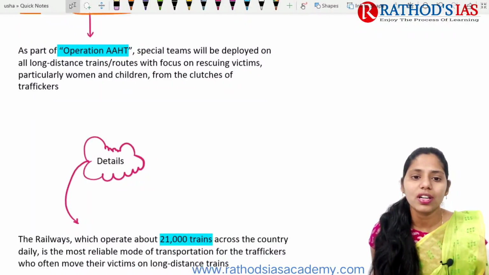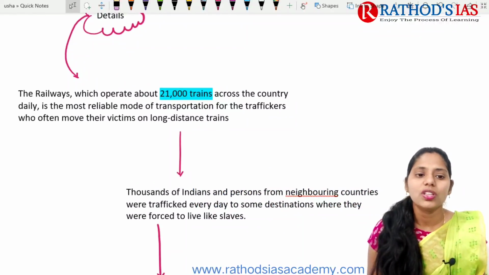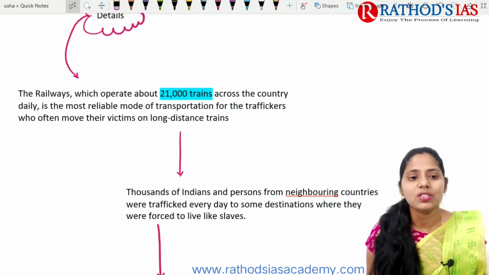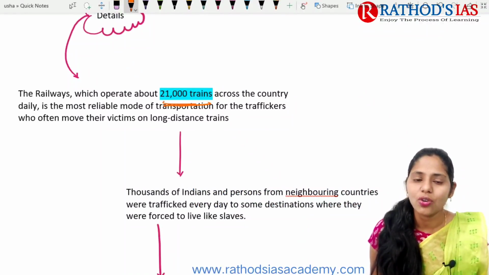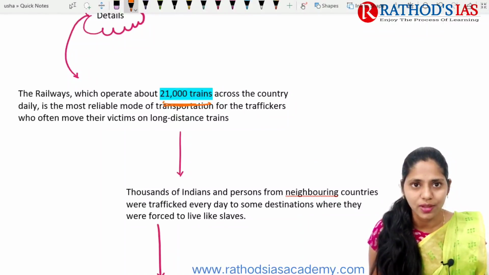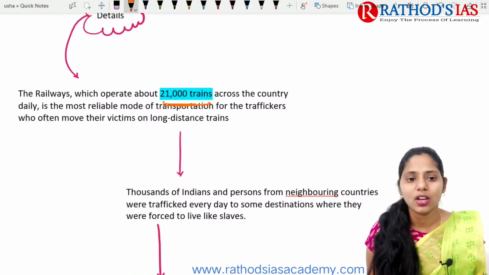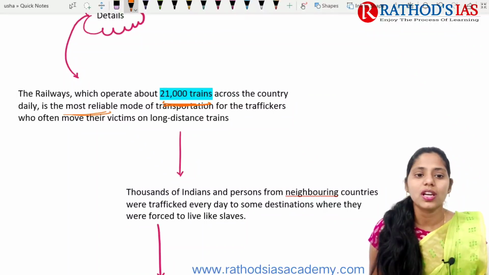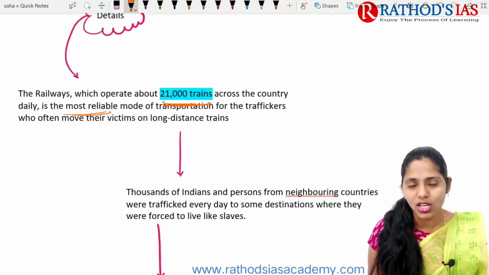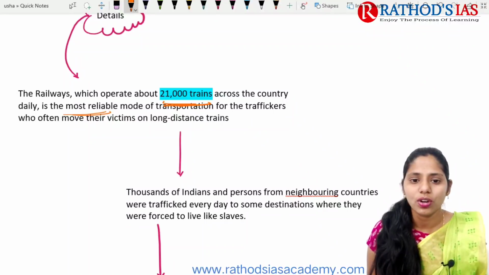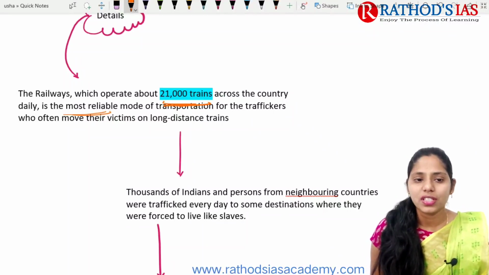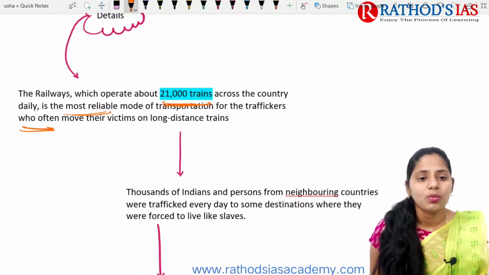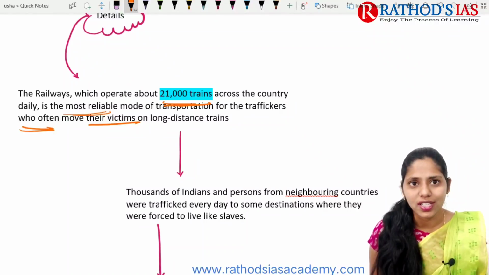If you're talking about details regarding this article, it says that railways operate about 21,000 trains across the country daily, and it is one of the most reliable modes of transportation for the traffickers, who often move their victims over long distances.